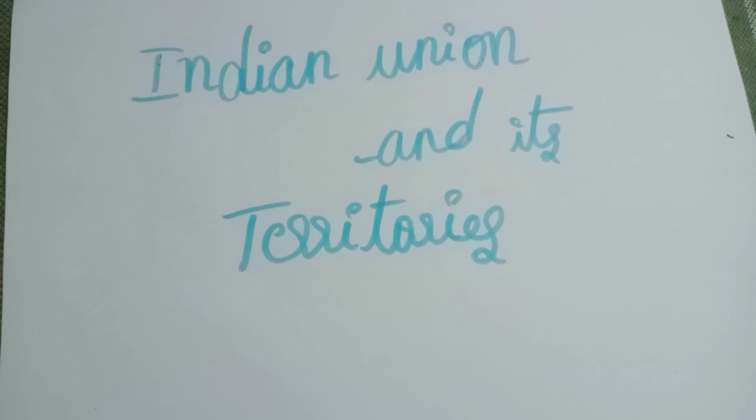So, Article 1 to Article 4 under Part 1 of the Constitution deal with the Union and its territory. The constitutional provisions under this part are as follows. Article 1, which deals with the name and territory of the Union. Article 2, admission or establishment of new states. Article 3, formation of new states and alteration of areas, boundaries, or names of existing states.